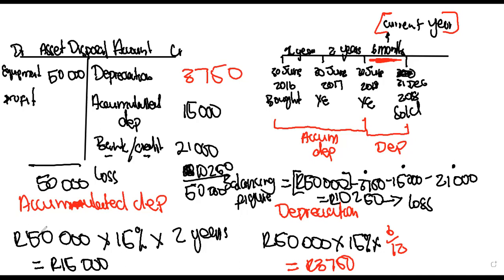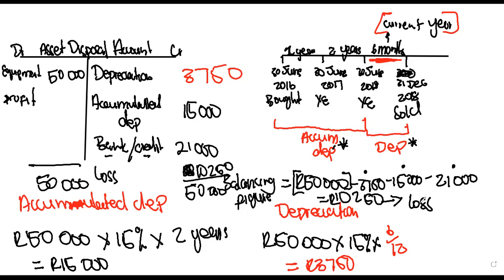So we've used the assets for 2.5 years. For the 2 years, that will be our accumulated depreciation over there. And then the current year, we've only used it for 6 months. So we need to apportion it, which we've done as 6/12.